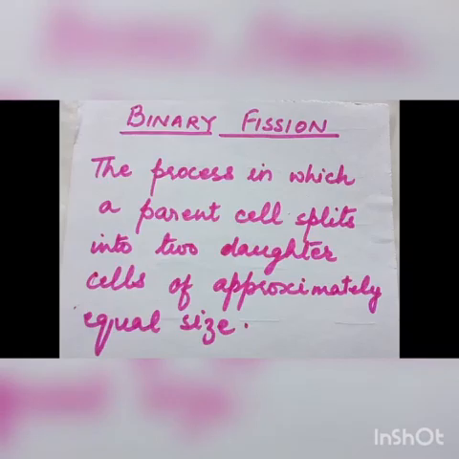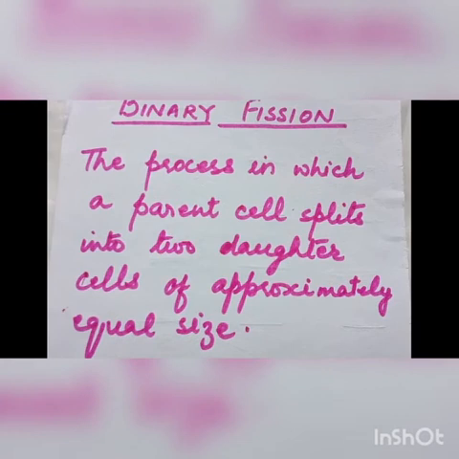First, we are going to study binary fission. What is binary fission? The process in which a parent cell is split into 2 daughter cells of approximately equal size. In binary fission, one individual splits into 2 individuals. That is binary fission. Normally, binary fission takes place in unicellular animals and plants, or in other words, unicellular organisms.